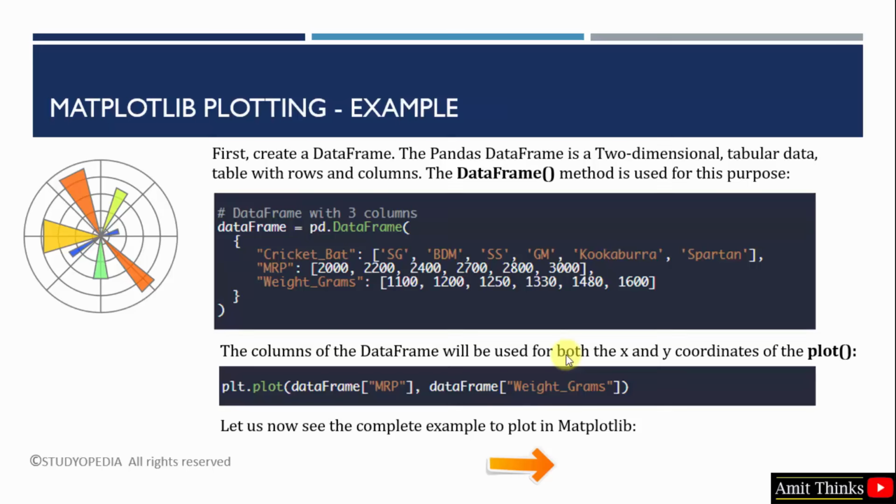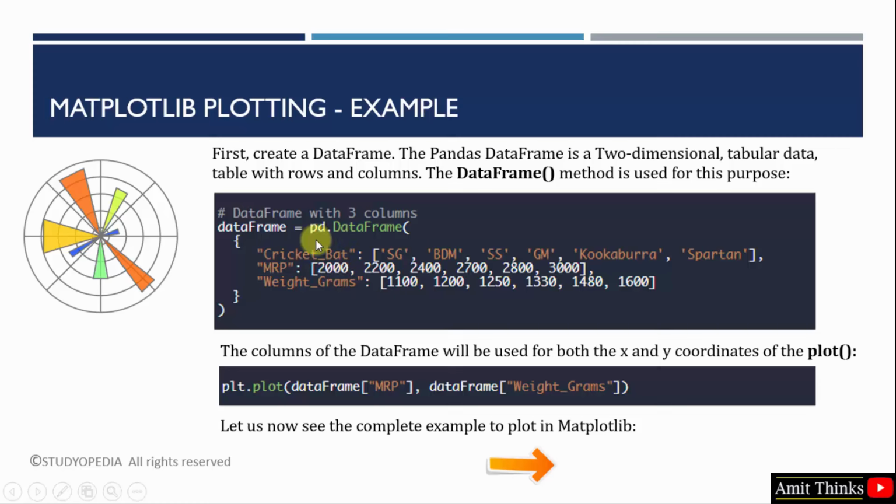So in our example, we will first create a data frame, a pandas data frame. I told you we are creating a pandas data frame with, let's say, 3 columns. These are our columns for basically cricket data, like a cricket bat manufacturers and its cost MRP and its weight. These columns of the pandas data frame will be used as the input of our plot method, that is the coordinates.